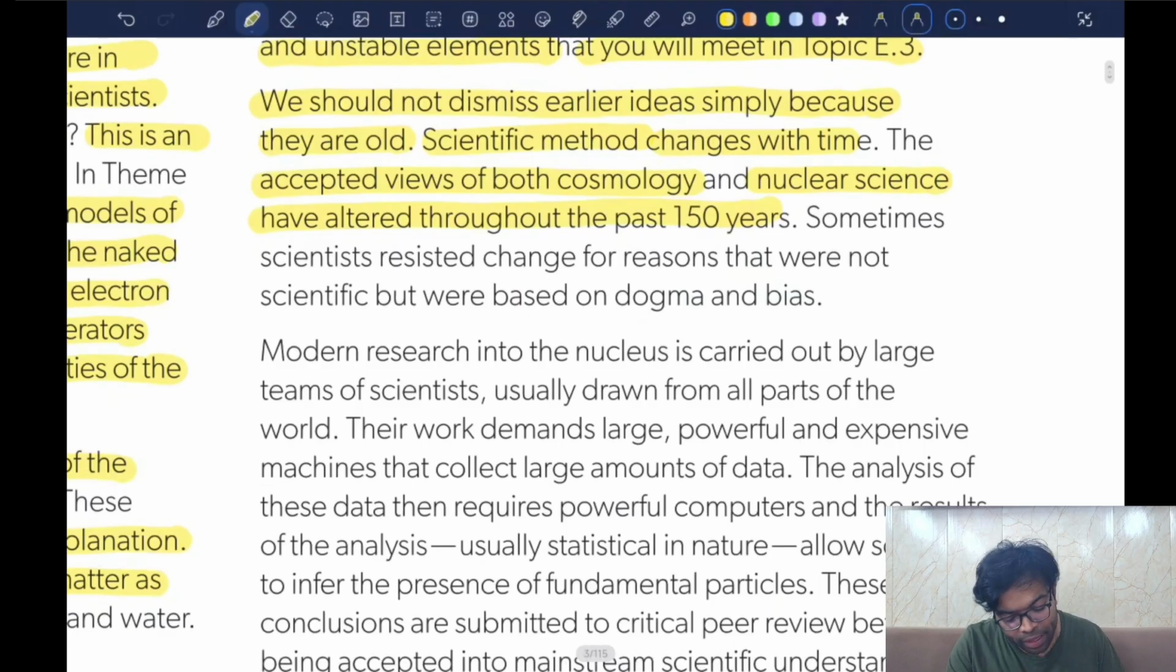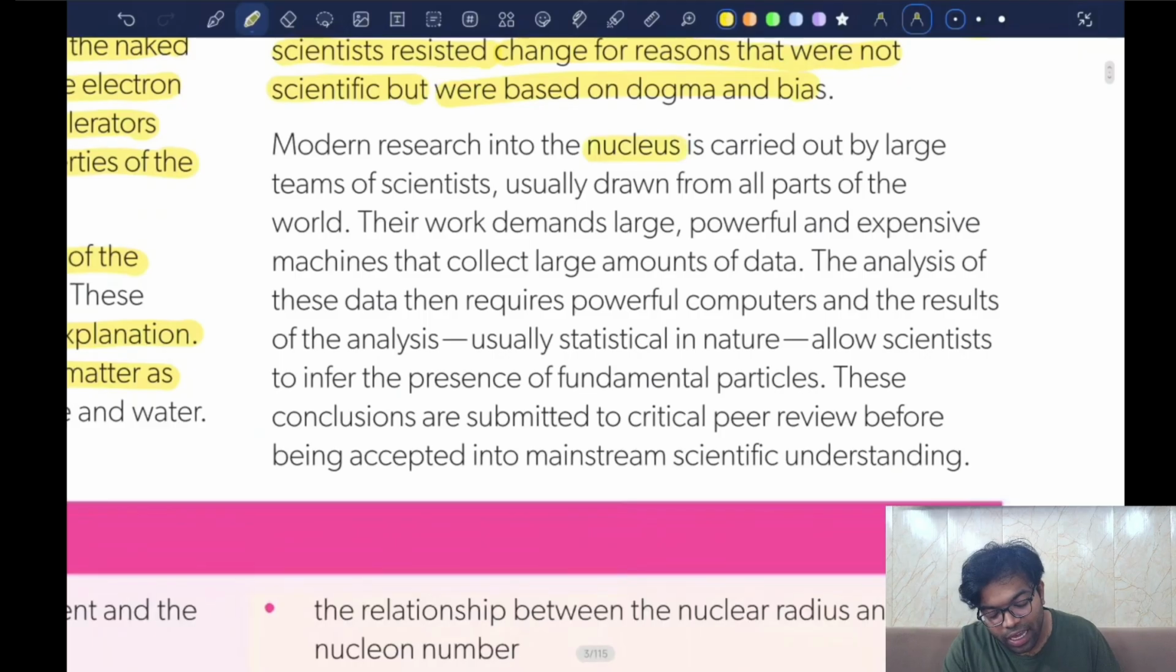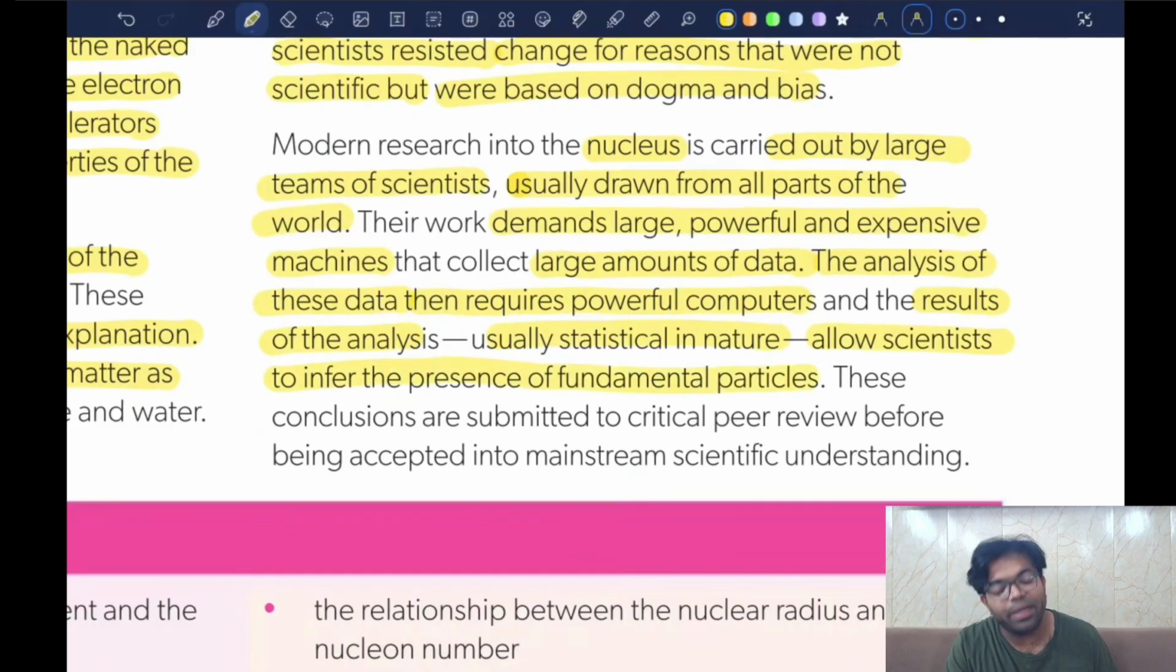Everything has a point. Sometimes scientists resisted changes for reasons that were not scientific but were based on dogma and bias. Modern research into the nucleus is carried out by large teams of scientists. A lot of people are working on this project, usually drawn from all parts of the world. Their work demands large, powerful, and expensive machines that collect large amounts of data. The analysis of these data then requires powerful computers, and the results of the analysis, usually statistical in nature, allow scientists to infer the presence of fundamental particles.